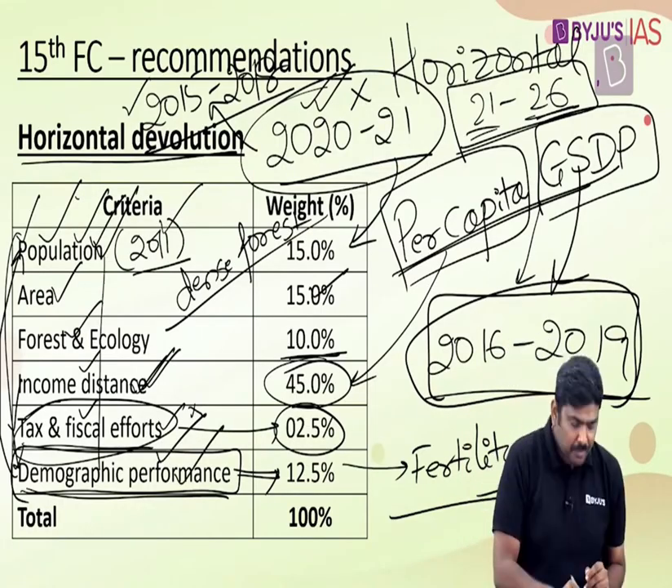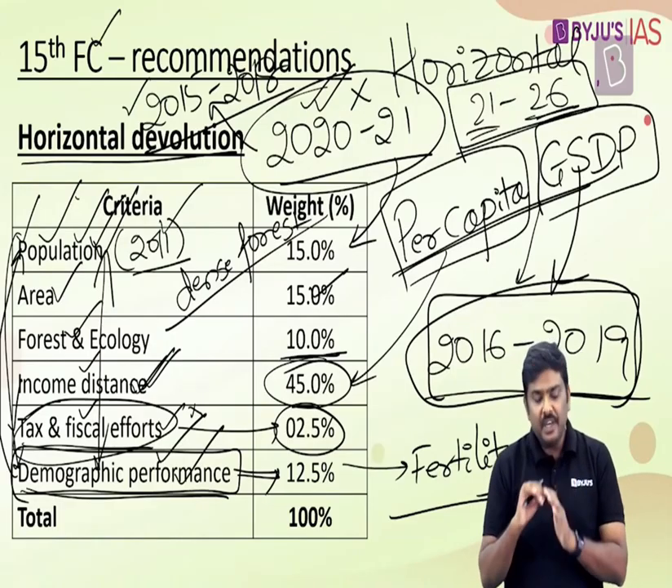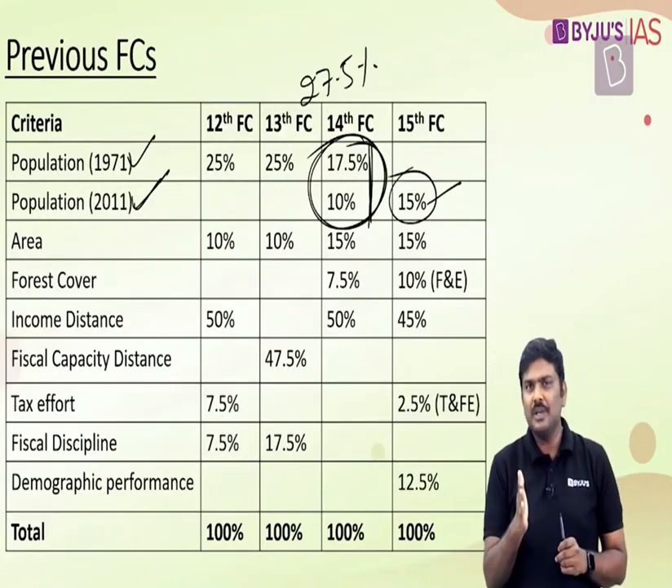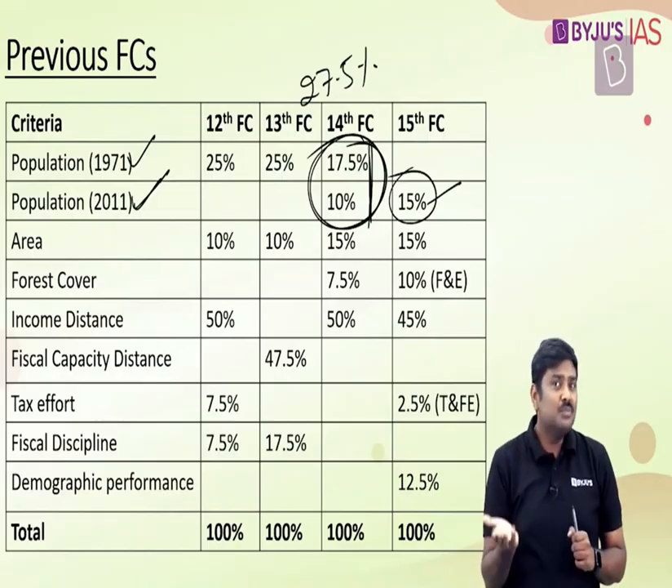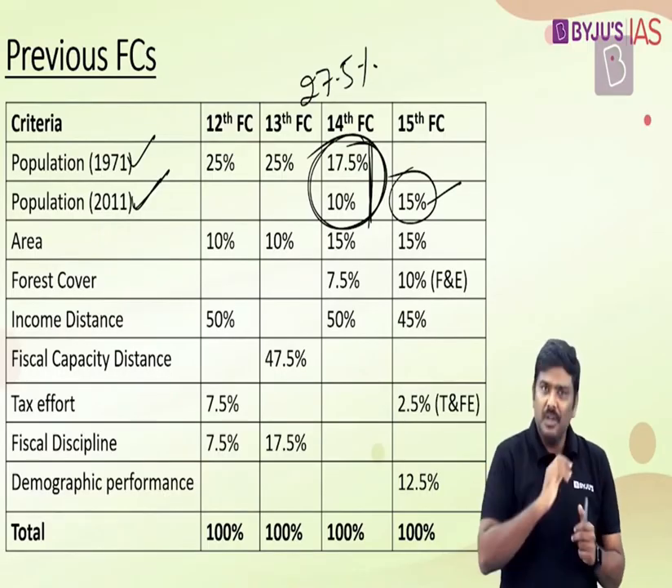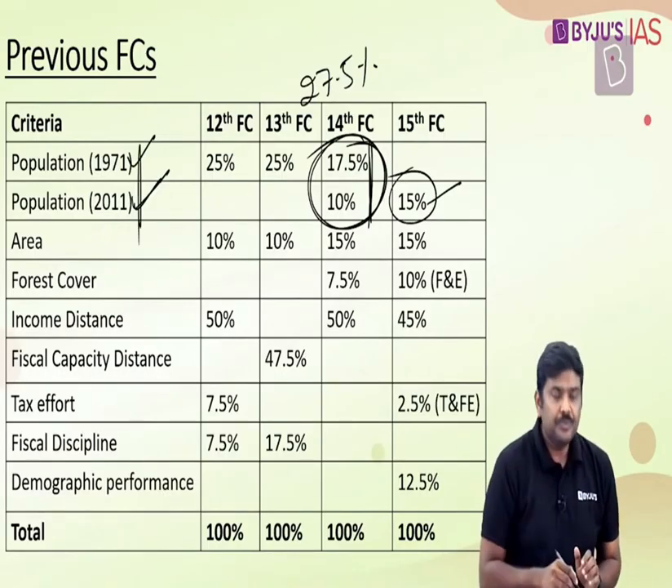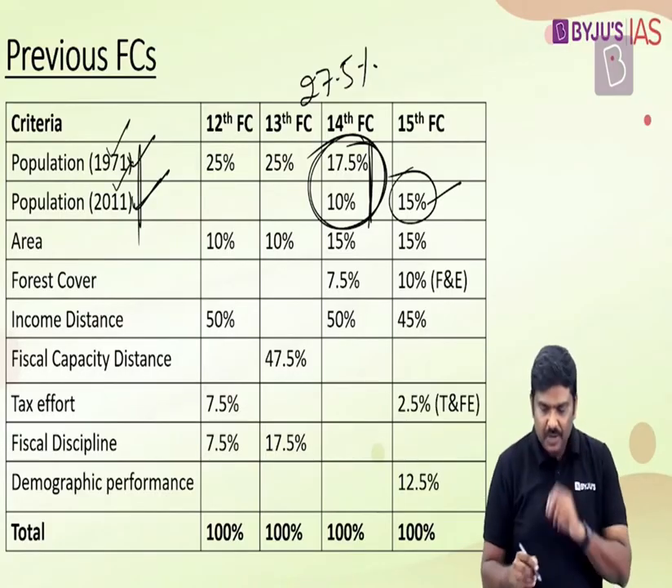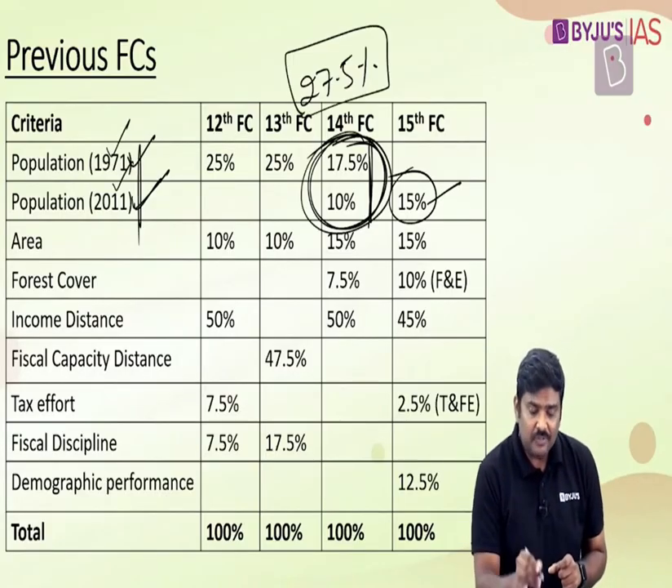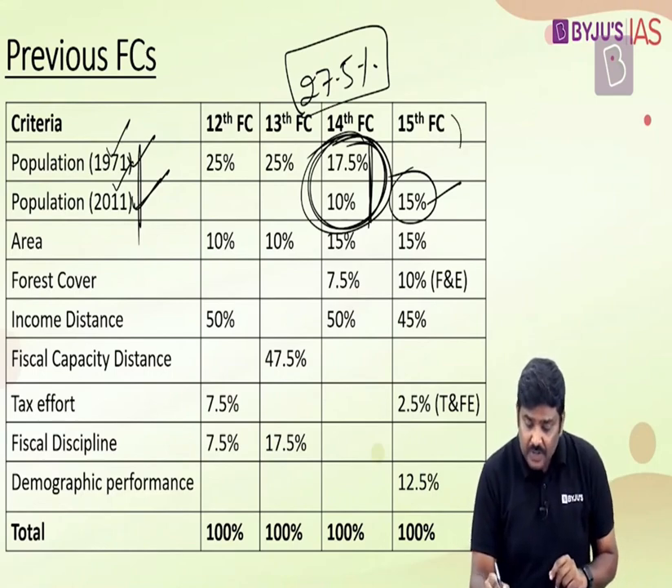So these are very important parameters which have been used by the 15th Finance Commission to give the horizontal devolution. Now, in terms of comparison, how have the parameters been used, or which new parameters have been introduced? Are there any similarities between this horizontal devolution formula and the previous ones? Let's have a look. First parameter, population, 1971, 2011. The previous finance commission, the 14th FC, gave around 27.5% weightage to population, whereas in the 15th Finance Commission, it has been reduced to 15%.